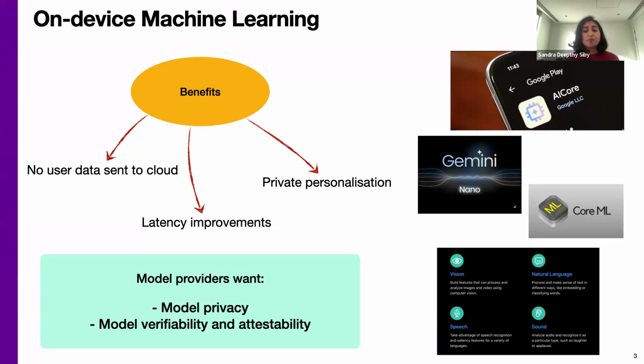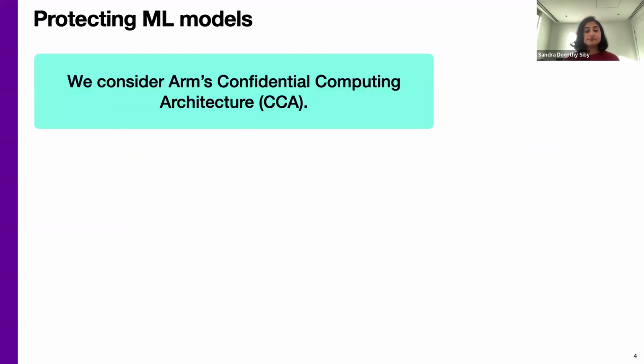From the point of view of the model provider, that is, the entity that trains and supplies the model that's run on the end device, there are two desirable properties. First, providers want model privacy. That is, they want to ensure that their proprietary information, such as model weights, are not exposed to external entities. Second, providers want model verifiability. That is, they want to ensure that their model is running as expected and has not been tampered with.